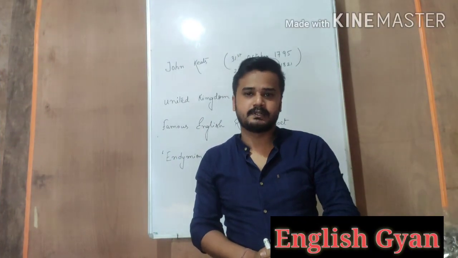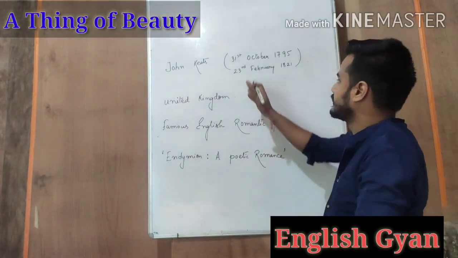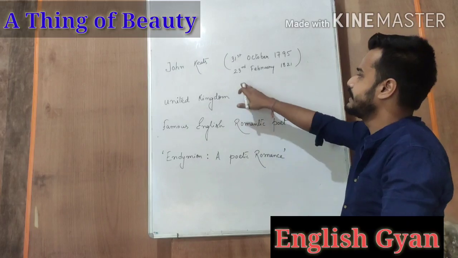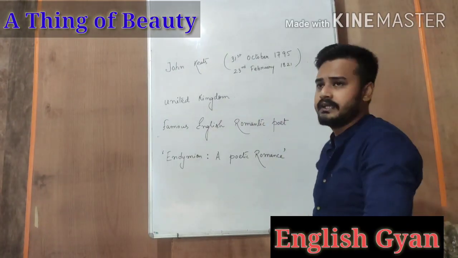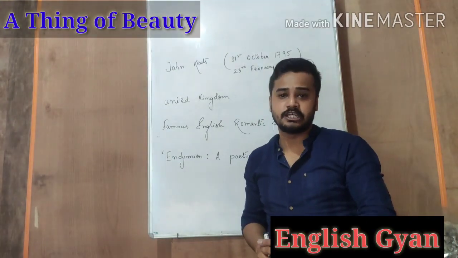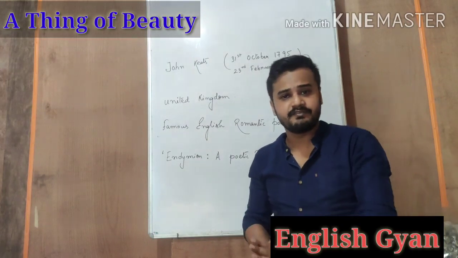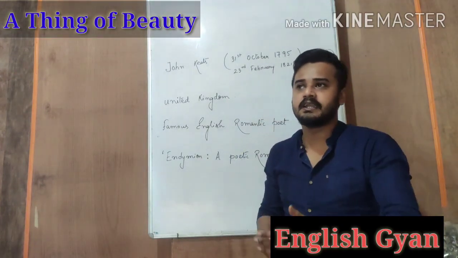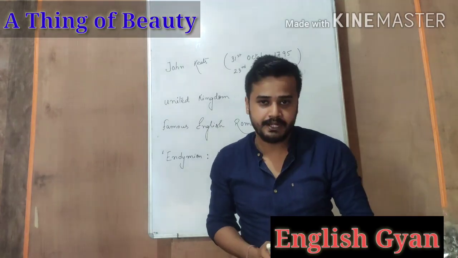So this poem was composed by John Keats, who is a very renowned English poet. He was born on 31st October 1795 and he passed away on 23rd February 1821. He passed away at a very young age due to tuberculosis. He was born in the United Kingdom and he was a very famous English romantic poet. In fact, he was one of the mainstays of English romantic poetry.